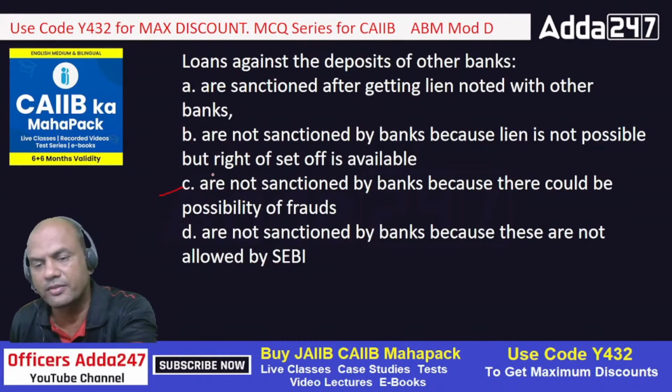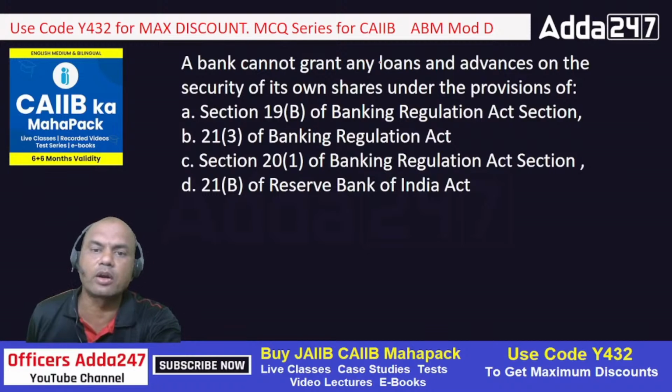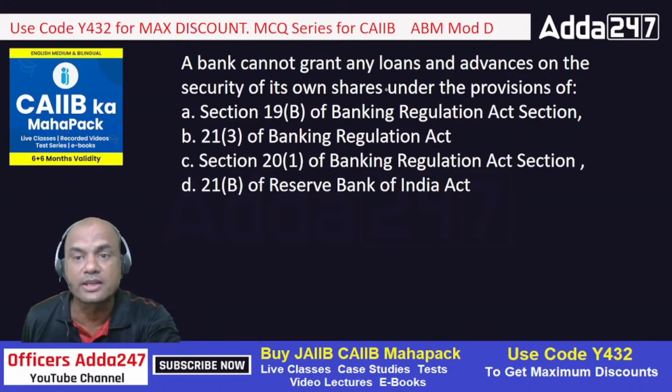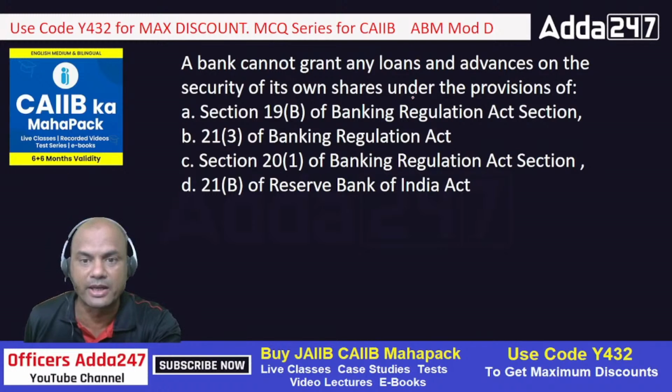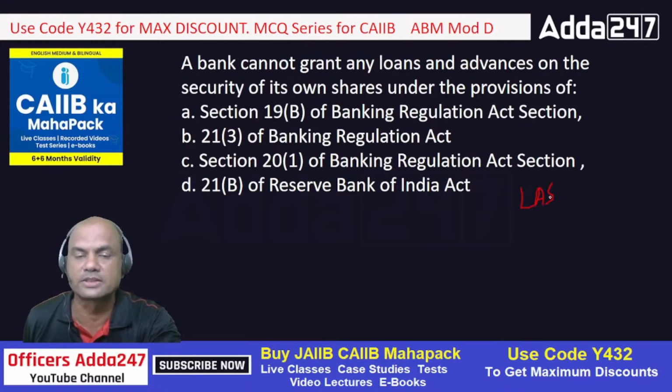Got it, everyone? A bank cannot grant loans and advances on the security of its own shares under the provisions of which section? Suppose I go to SBI tomorrow and I have shares of SBI and I ask for a loan, that is known as a loan against shares, and I give them the pledge or security of SBI shares only.